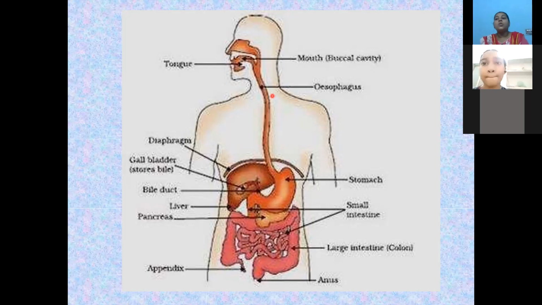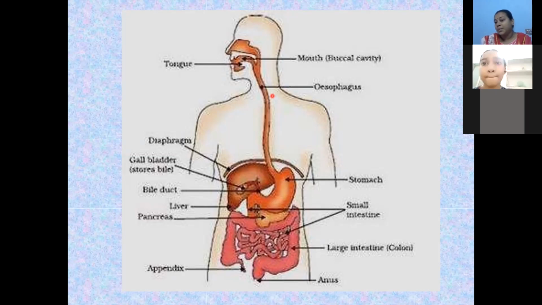First, let us talk about the HCl. This HCl helps in killing the bacteria if our food has any pathogens. What do you mean by pathogens, my dears? Disease-causing agents are pathogens. If food has any sort of pathogens, they are killed by the HCl.